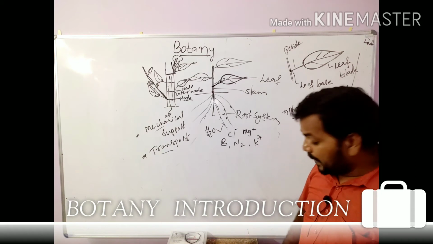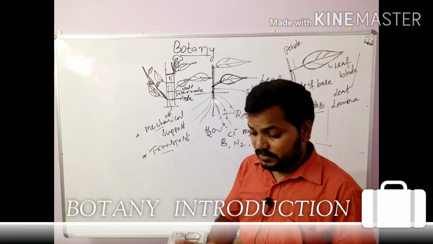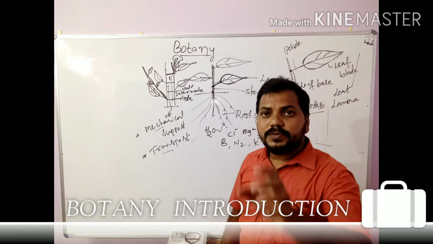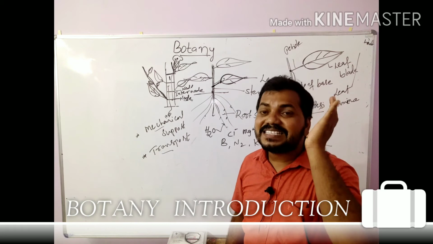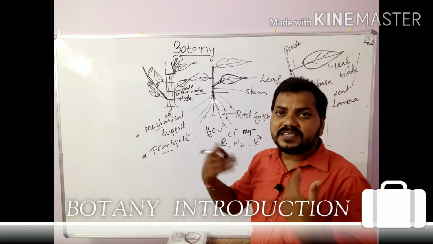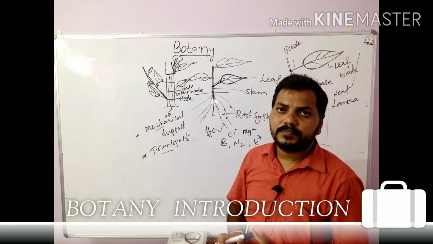The plants are autotrophs. We are heterotrophs. Autotrophs means the organisms which can synthesize their own food. They do not depend on others.